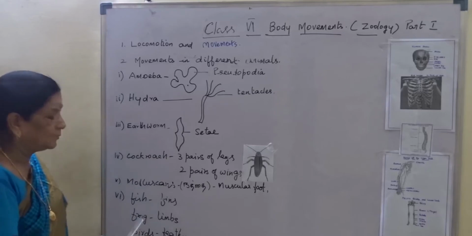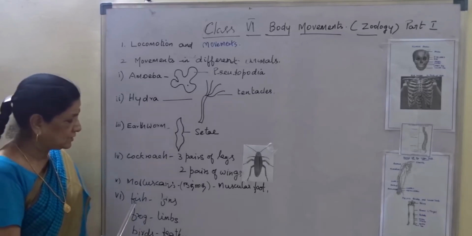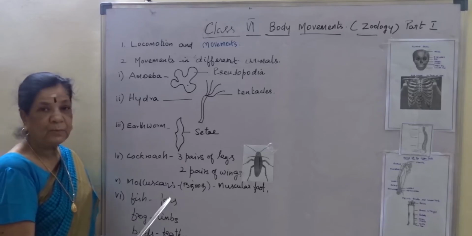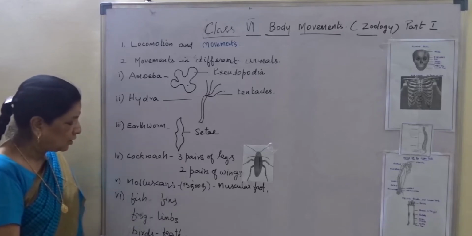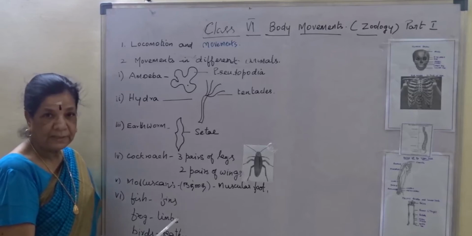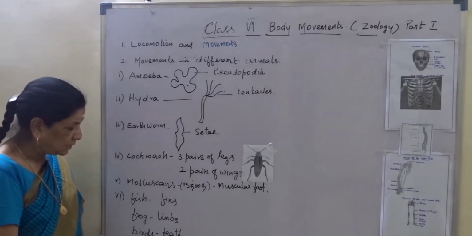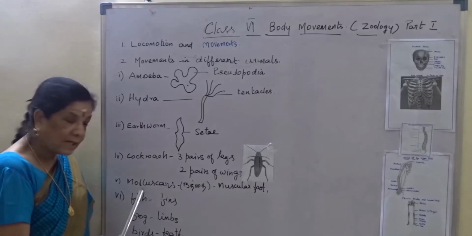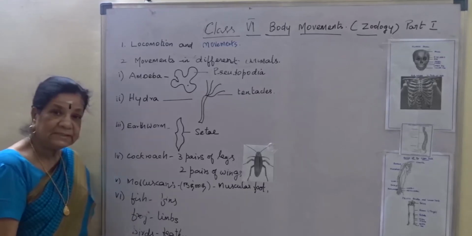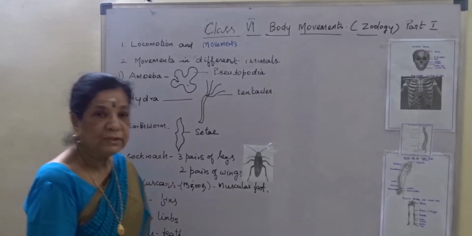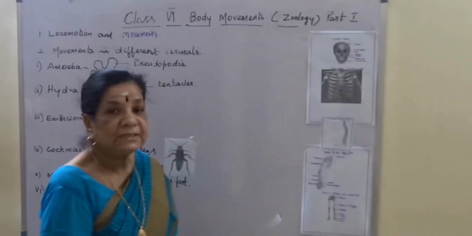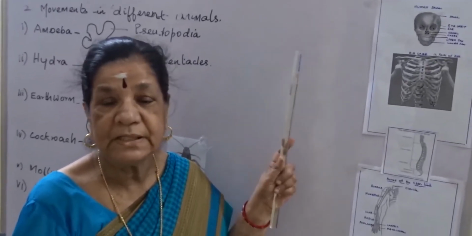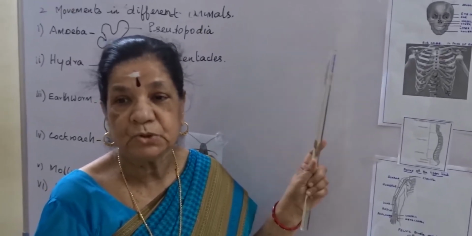Whereas in higher animals, as we know, fish move with the help of fins. Frog moves with the help of limbs, upper limb and lower limb, and birds with the help of feathers. Now these are the higher animals. Other than these higher animals, we are going to talk about the skeletal system in human, which is doing a major locomotory portion.